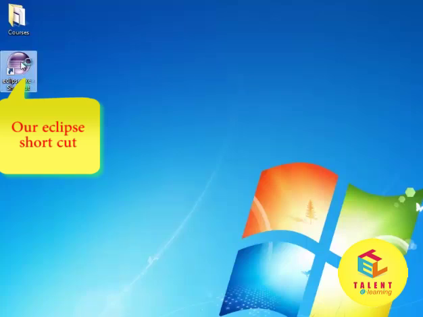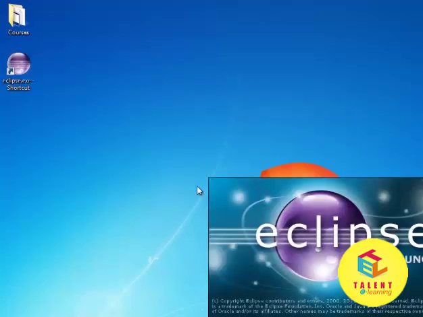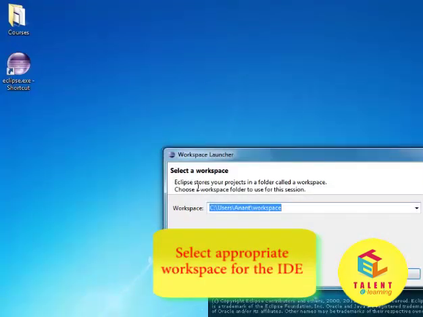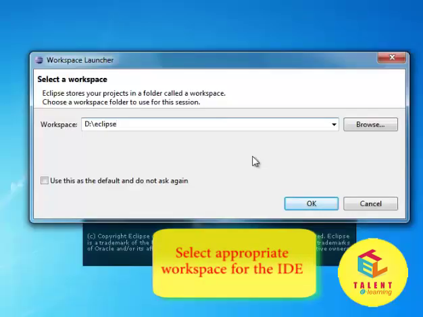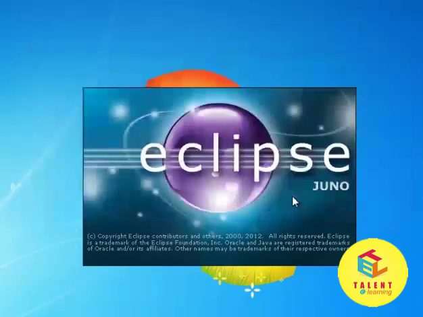Let's run this. It will take some time to load all the libraries of its. Next, it will ask for a workspace. I have created one folder under my D drive, and I have selected that as my workspace. I will recommend you to create one folder wherever location you want and select it as the workspace and click OK.